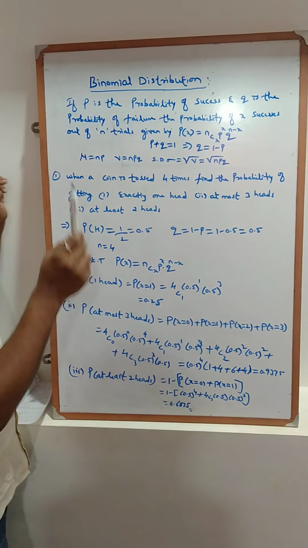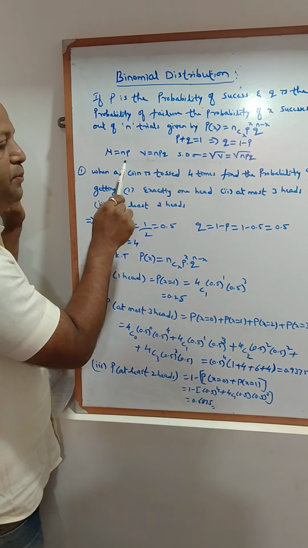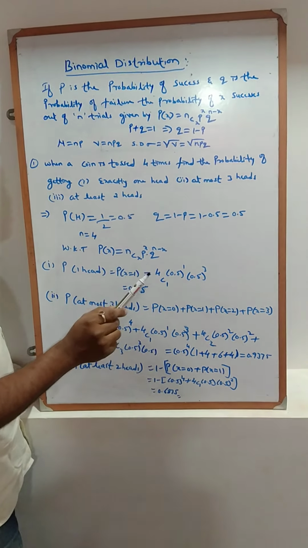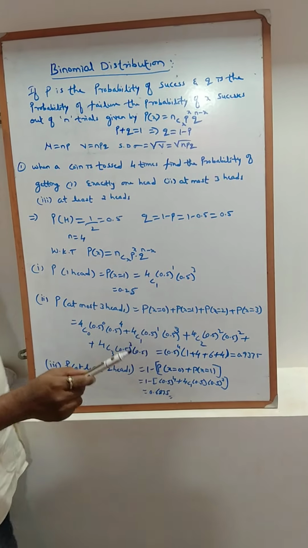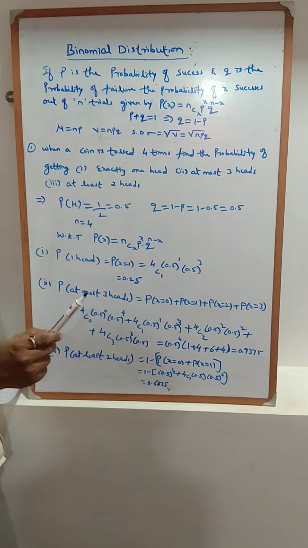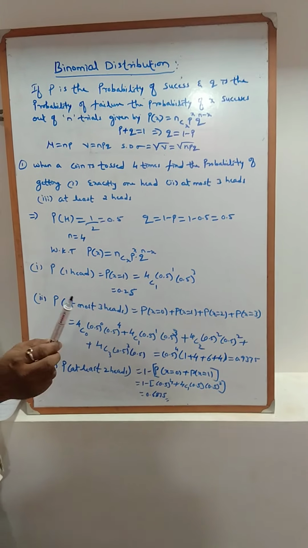The next point is the mean value of the binomial distribution: mu equal to NP, variance is NPQ, and standard deviation is root of NPQ. So these points you have to remember in the binomial distribution. Then next we are going to discuss the example.